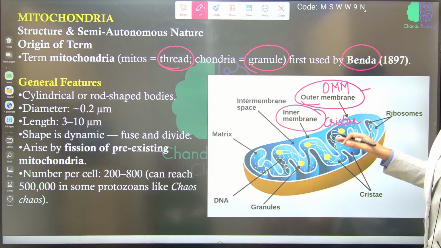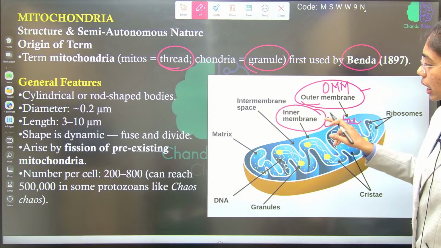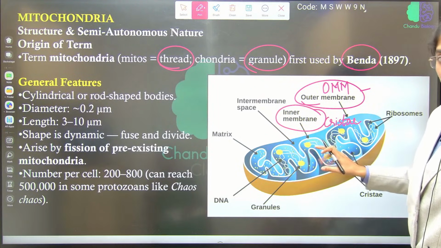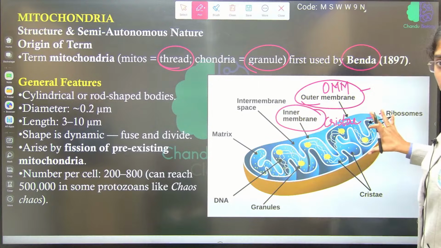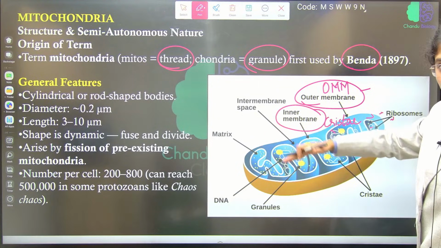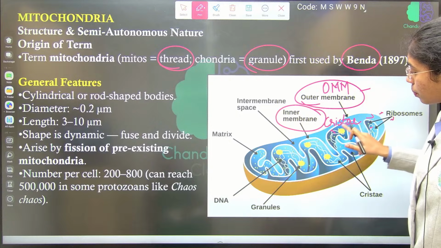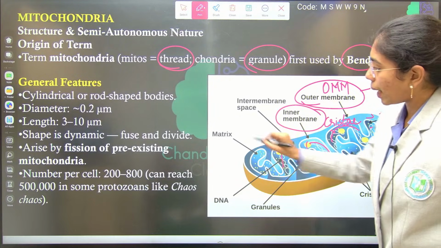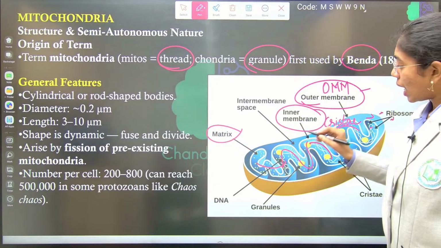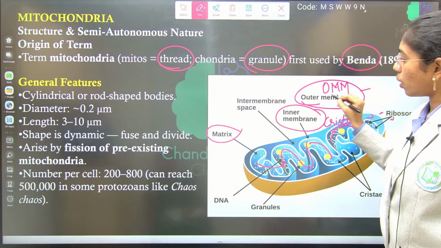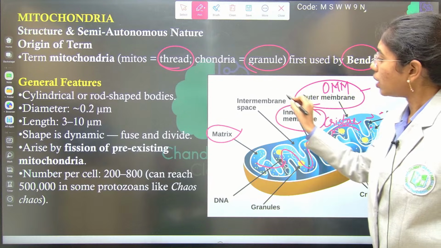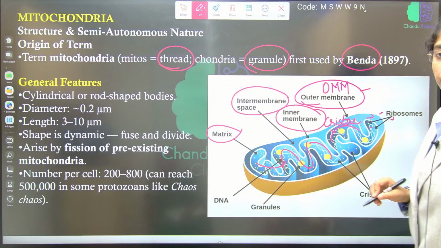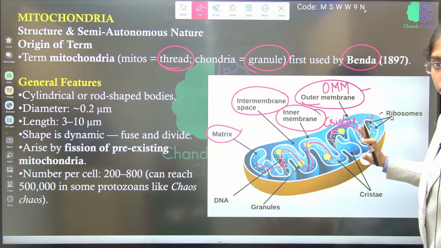Semi-permeable, it is selectively permeable. And this inner mitochondrial membrane will differentiate the matrix into two parts. Whatever region is present inside the cristae is called the mitochondrial matrix, and the space in between cristae and the outer mitochondrial membrane is known as what? Intermembrane space. Clear with the components of mitochondria?